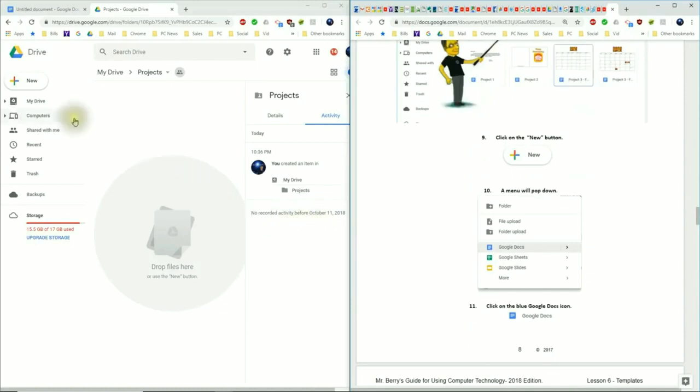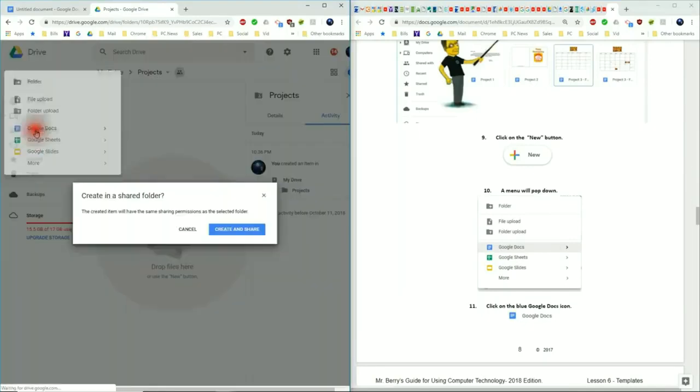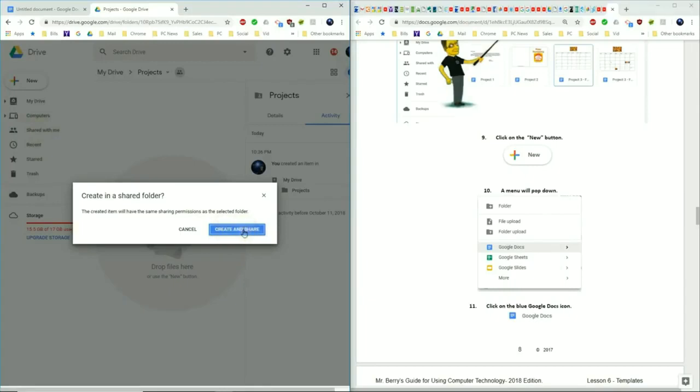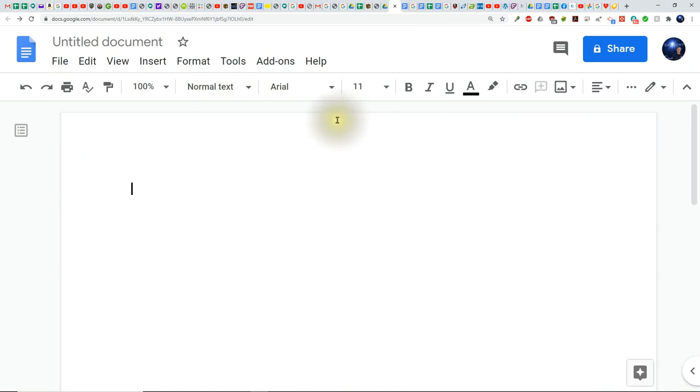What I'd like you to do is take your mouse and click once on the New button, and a menu will come down, and now click on Google Docs. It will ask you, do you want to create this in a shared folder? Click on Create and Share. The Google Docs word processor should open to a blank document.